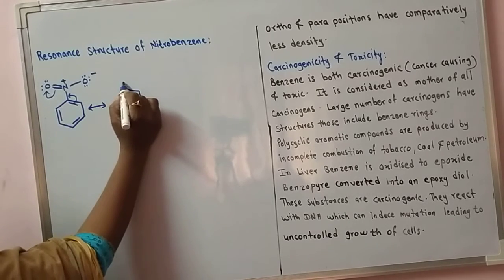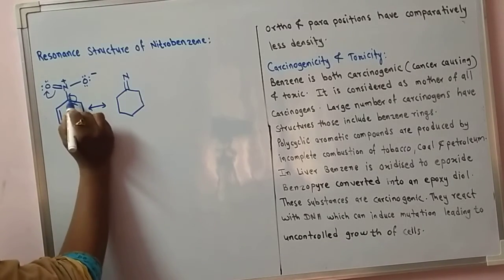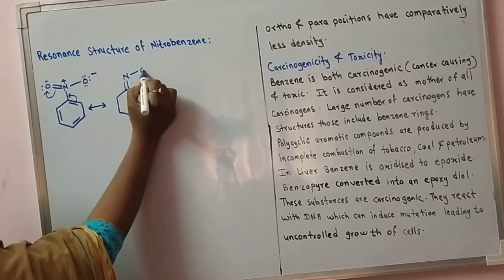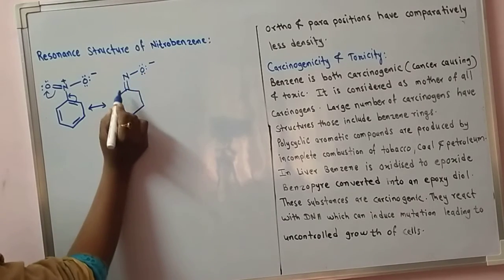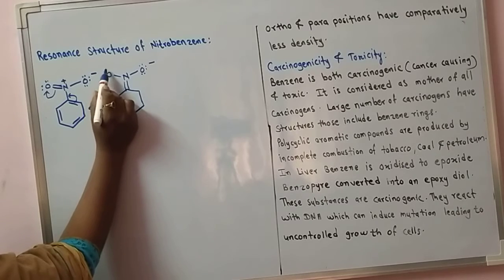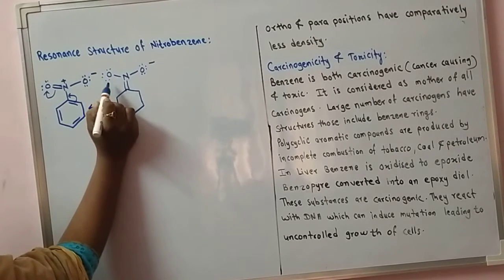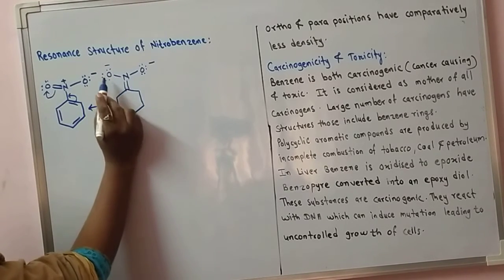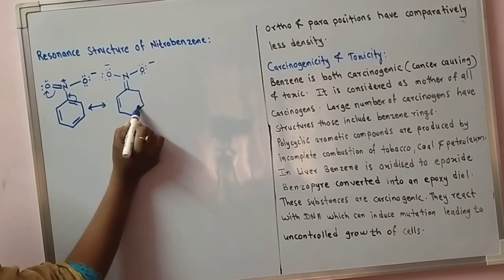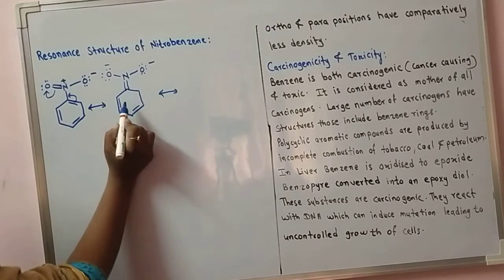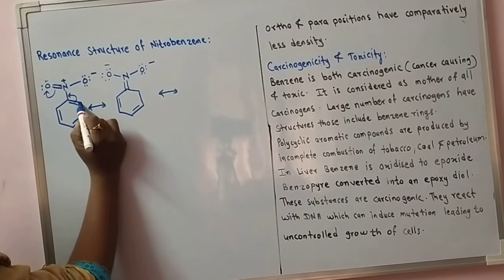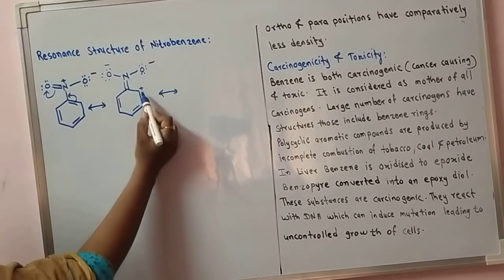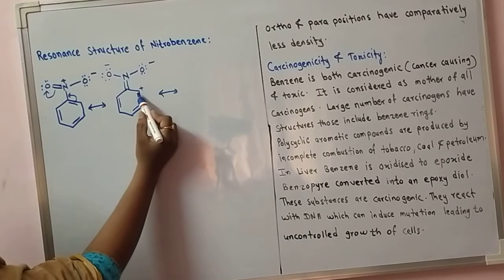Now in the second structure, as this pi electron moves to this position, the double bond is between nitrogen and oxygen, and this atom remains as it is, carrying a negative charge on this oxygen. Now this pi electron is on the oxygen atom, therefore here also 3 lone pairs of electrons and a negative charge. The other bond position remains as it is. Now the next structure we can draw here. As the electron from this carbon goes away, this carbon carries a positive charge. This is the ortho position, 1,2 position.